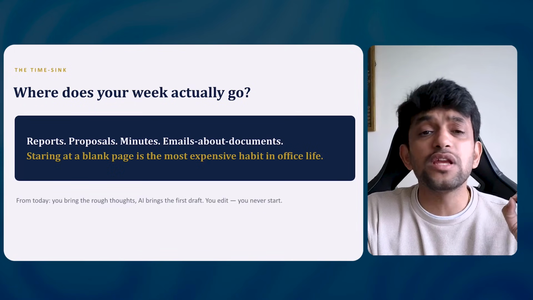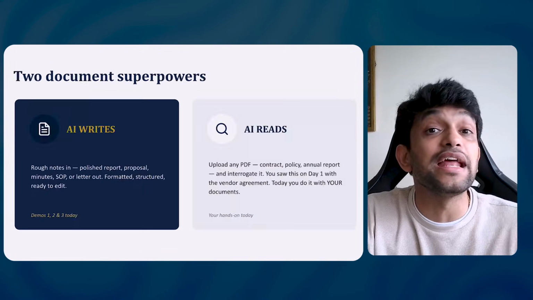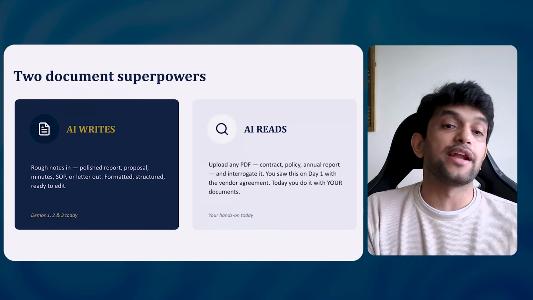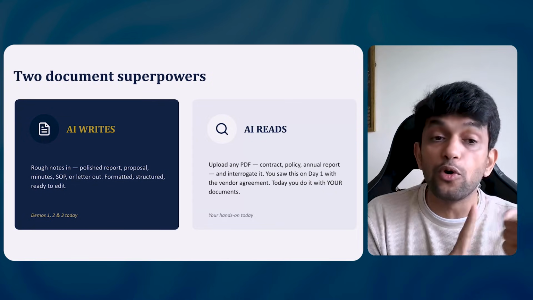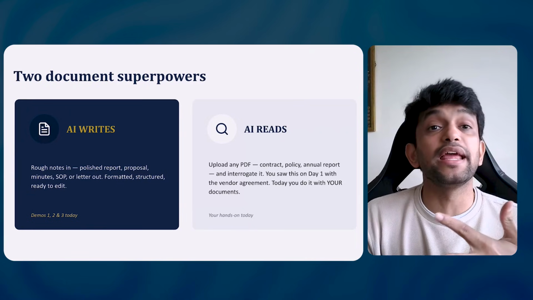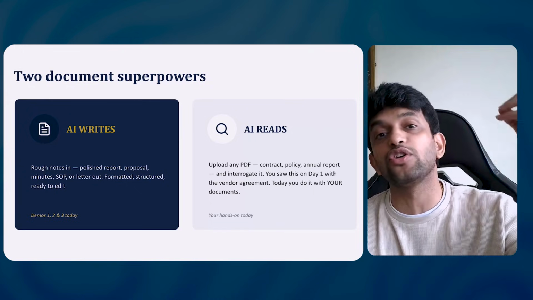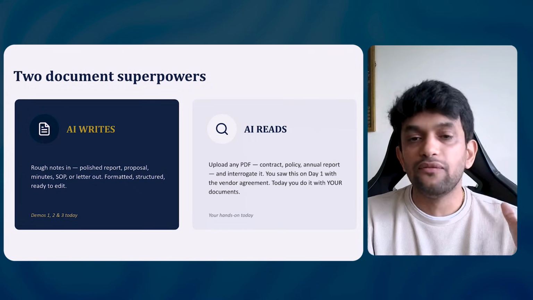Next, the most important superpower, guys, is that AI can write for you. That is why we call it Gen AI. Gen is generative AI. It can write polished reports, proposals, minutes of meeting, SOPs, and letters for you. Formatted, structured, and ready to edit, or ready to send also, but you have to verify.